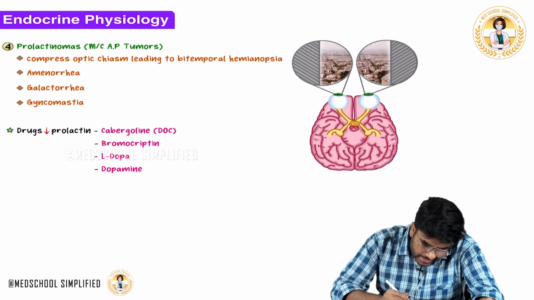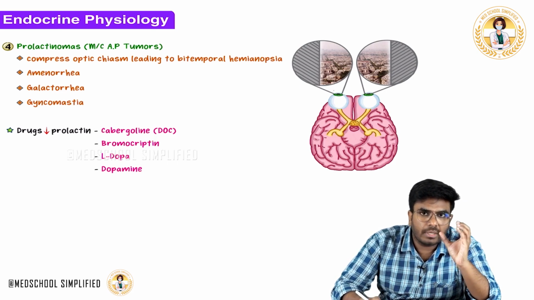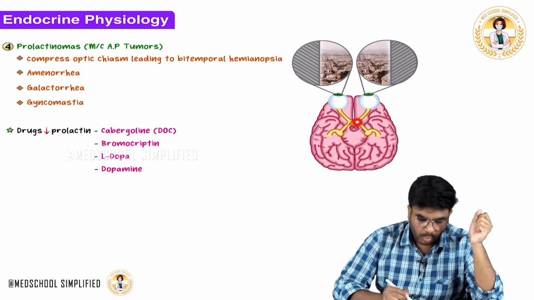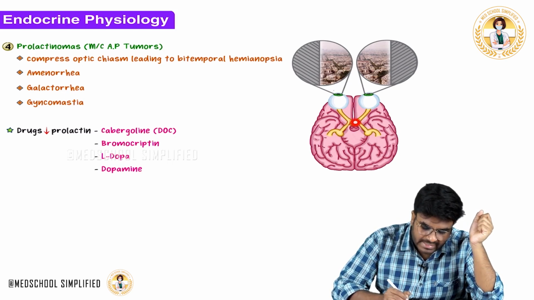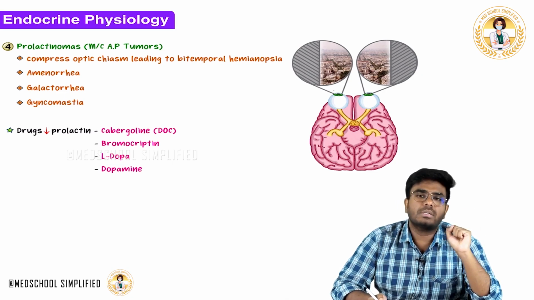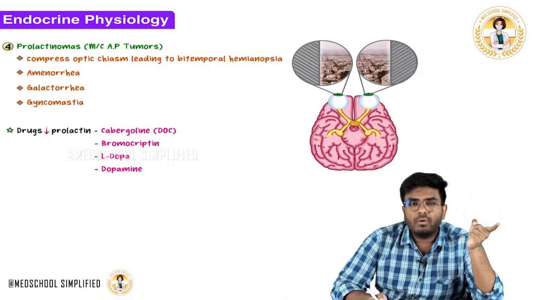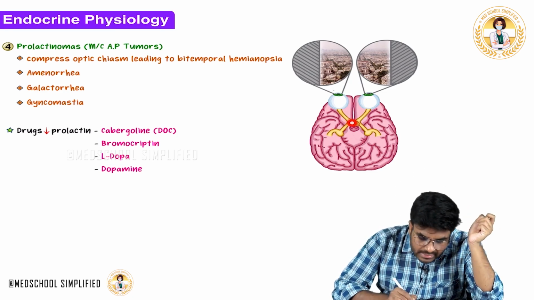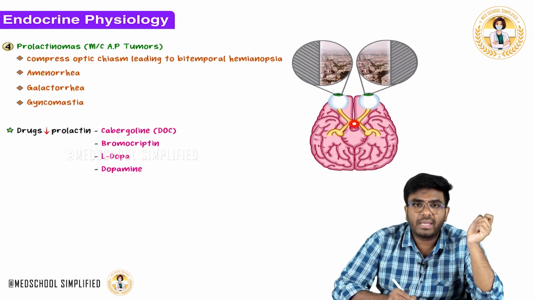When it grows bigger, it will start to compress the surrounding structures. The most important surrounding structure is the optic chiasm. Here is the optic chiasm. Now that optic chiasm is getting compressed. Later, watch the CNS video. There I have explained clearly what happens in this optic chiasm.